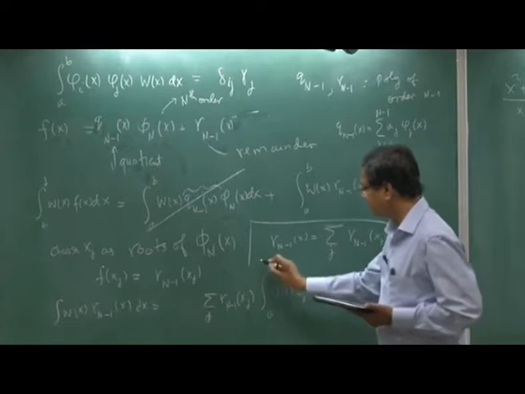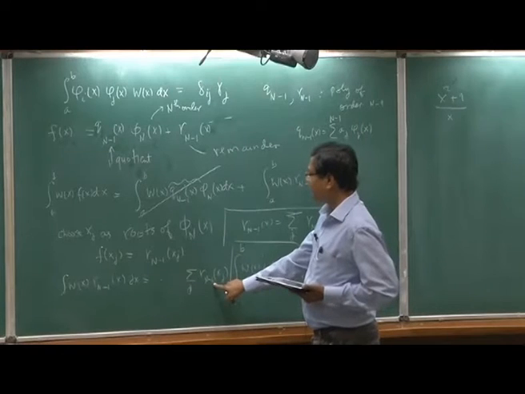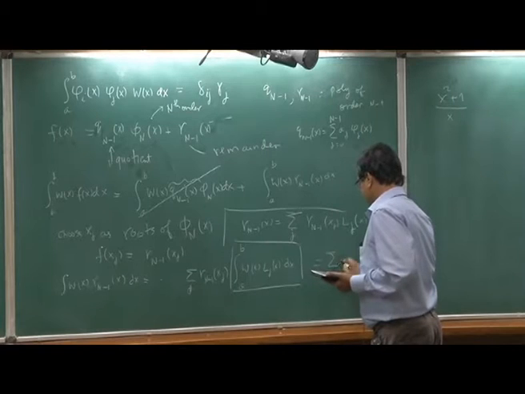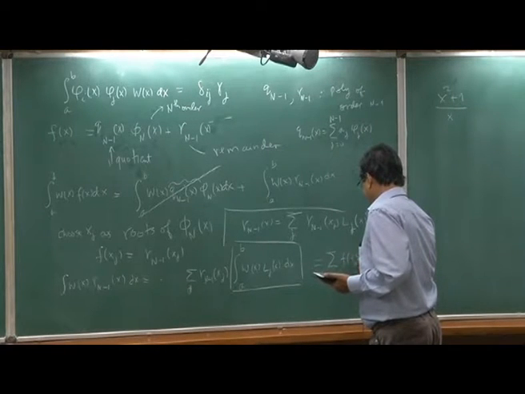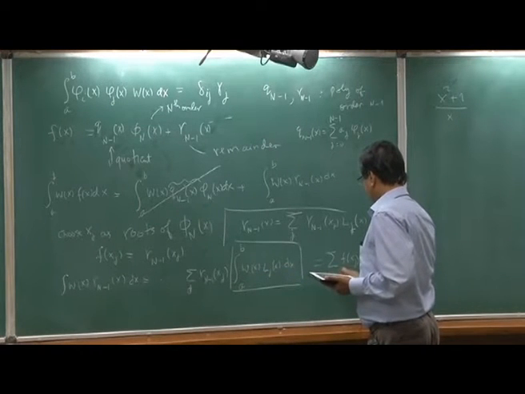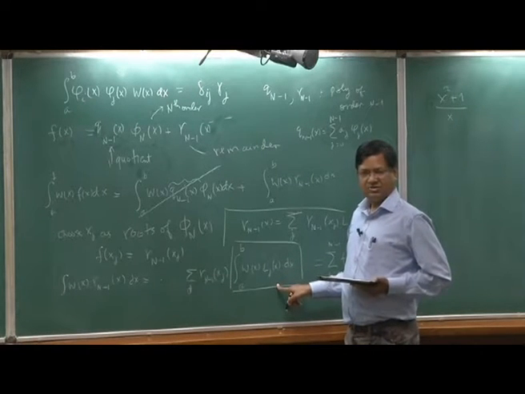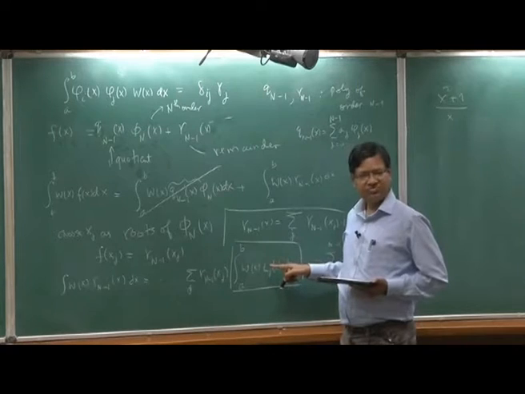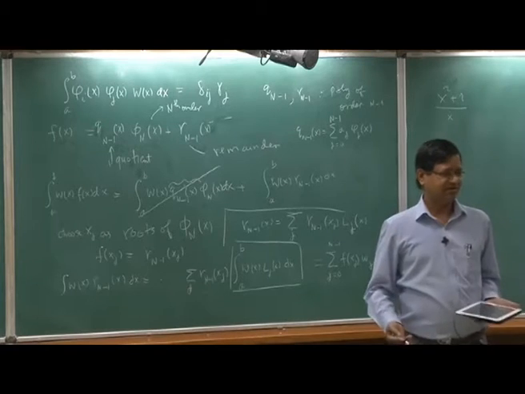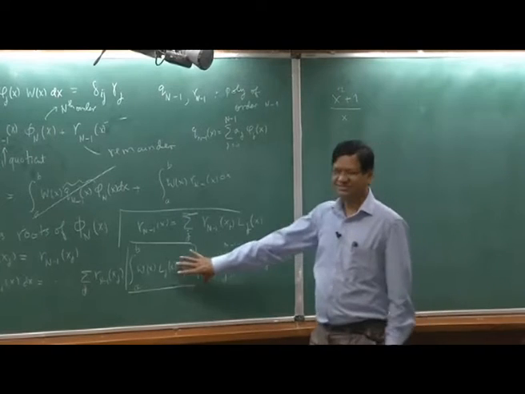Now I call this the weight function. In fact, look, R_{n-1}(x_j) is the same as f(x_j). So I can write this as f(x_j) and this is w_j. If you can compute this, which involves roots of phi_n, so they involve x_j's, I am done. In fact, now the only objective is to compute this.